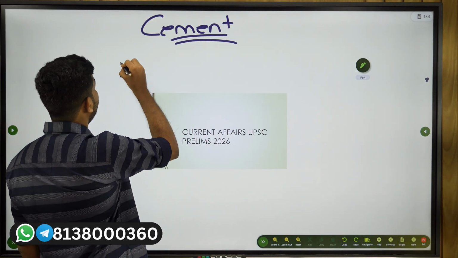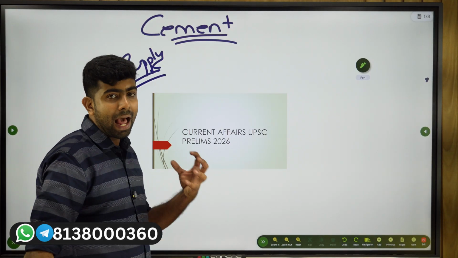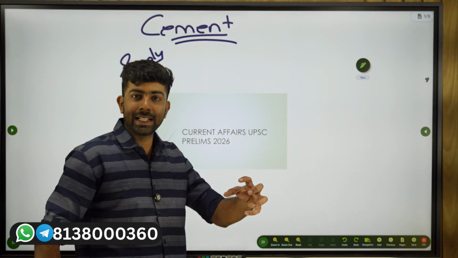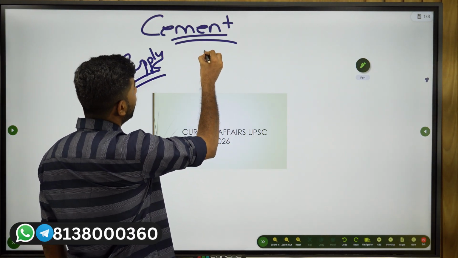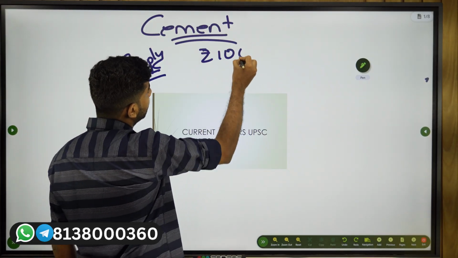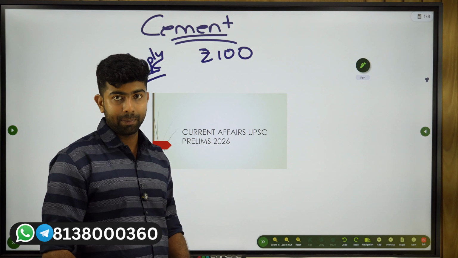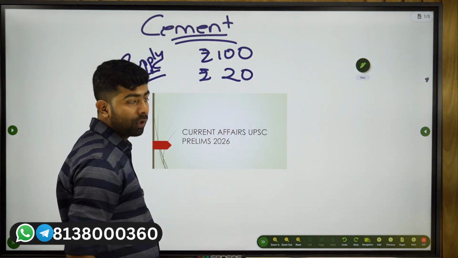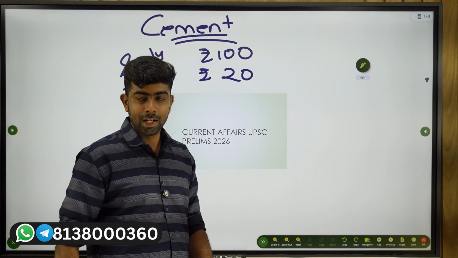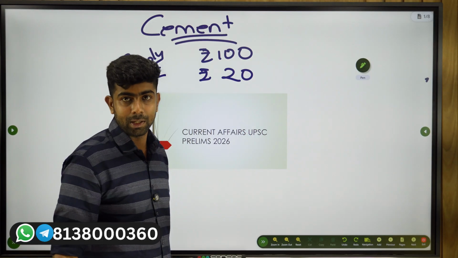calculate its supply side, that is the value of the product that actually enters into the market. So they will calculate, say, rupees 100 worth of cement has been produced in the economy, and say rupees 20 worth of cement was imported. So that makes up the supply of cement in the economy, right?